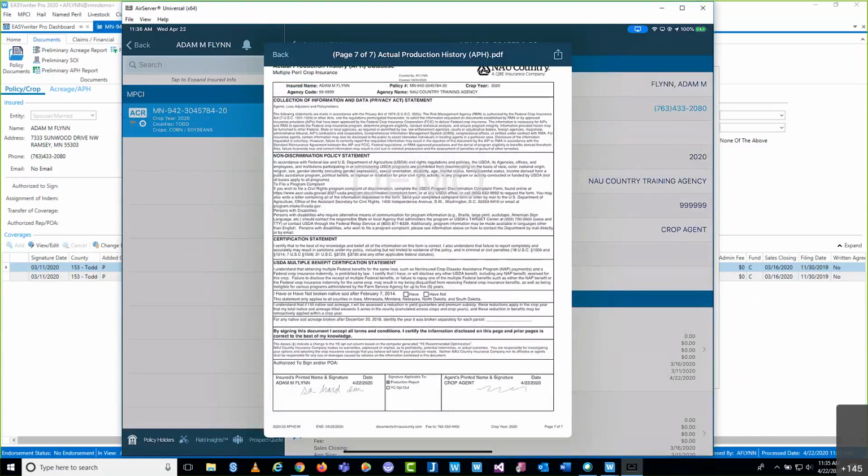Unfortunately, not right now. There's two phases to our eSign functionality, and one of them is looking at how we can expand, if you will. But currently, as of today, the eSign functionality exists and only lives within EasyWriter Pro. So this document we just looked at today is already a permanent document of record. In order to use eSign, we would need to create or initiate a new document to gather that signature.